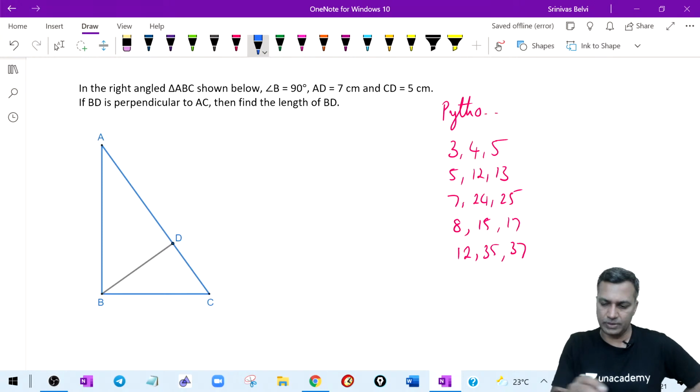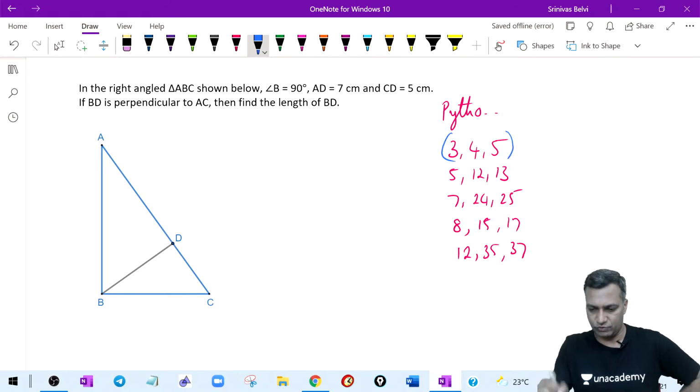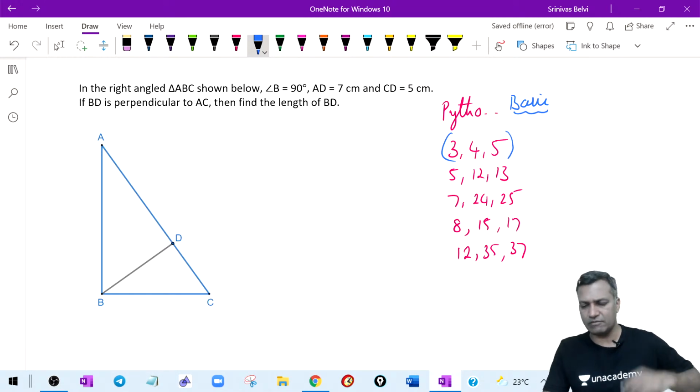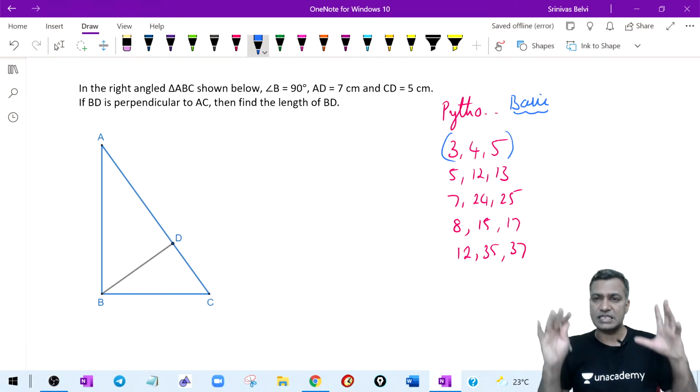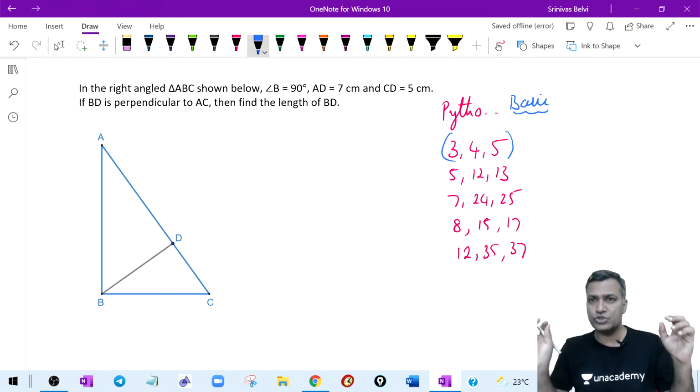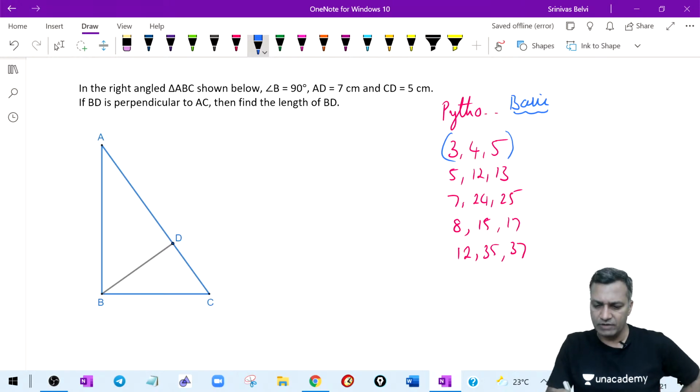These are the basic triplets. We call them the 5 basic triplets. Are there many? Yes, there are many, but from the CAT or any management entrance exam perspective, these 5 basic triplets are important. But will they be used in the basic form? Not necessarily. They will be attached with k times.